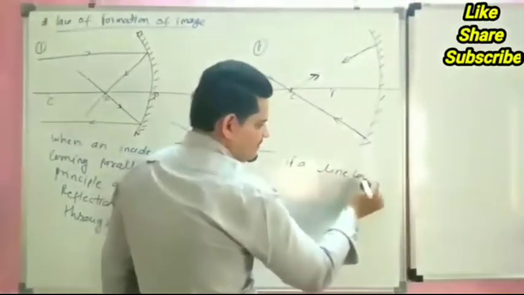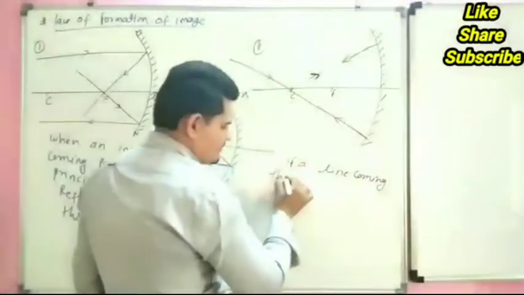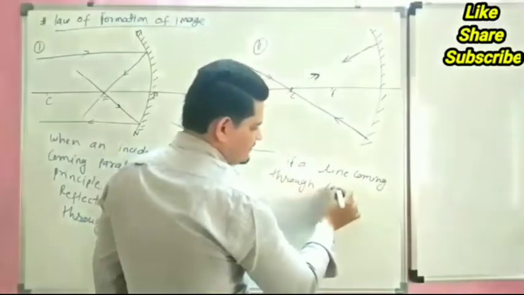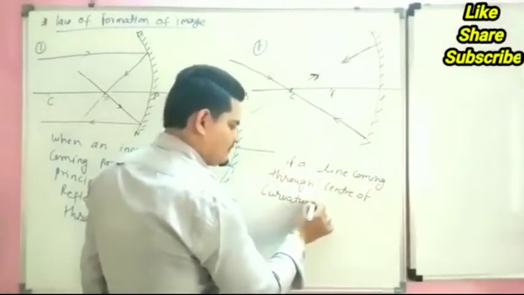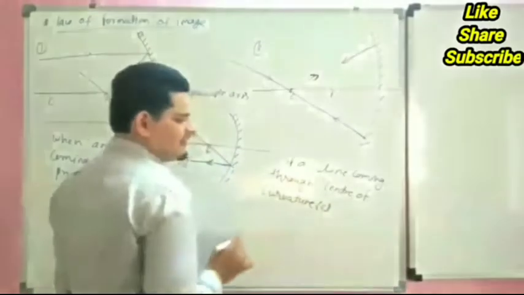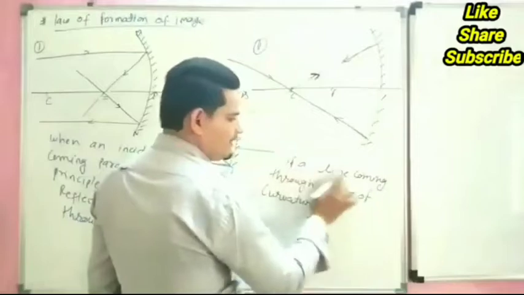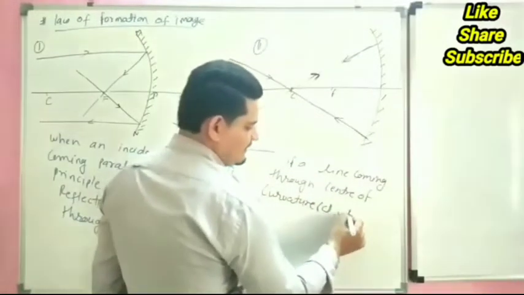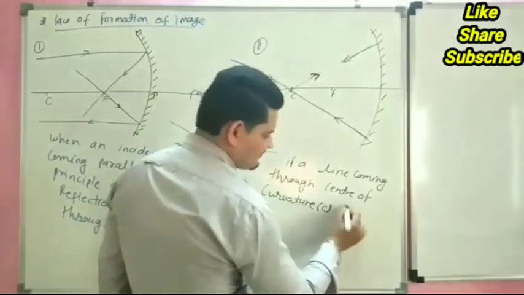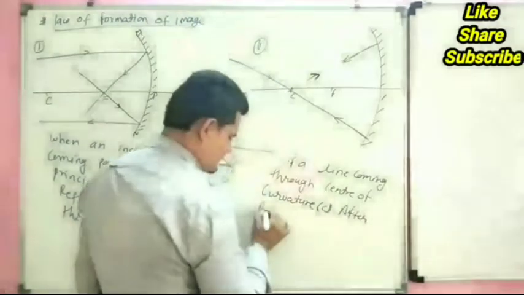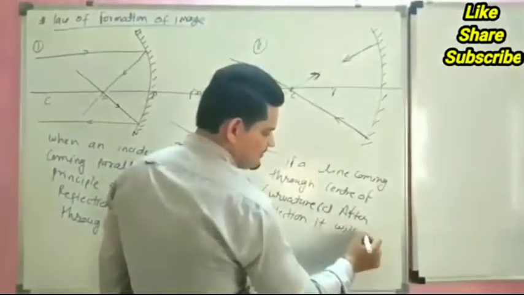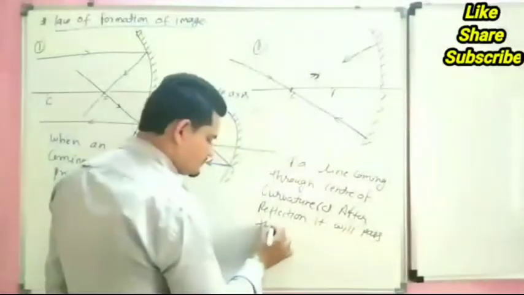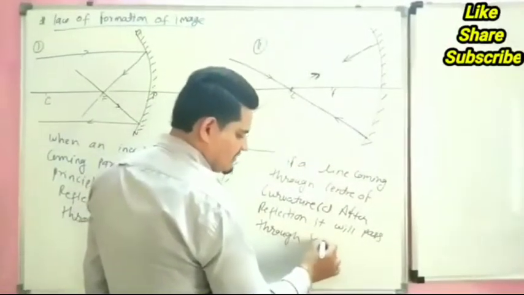So if a line comes through the center of curvature, which we can denote by C, after reflection it will pass through the same point.